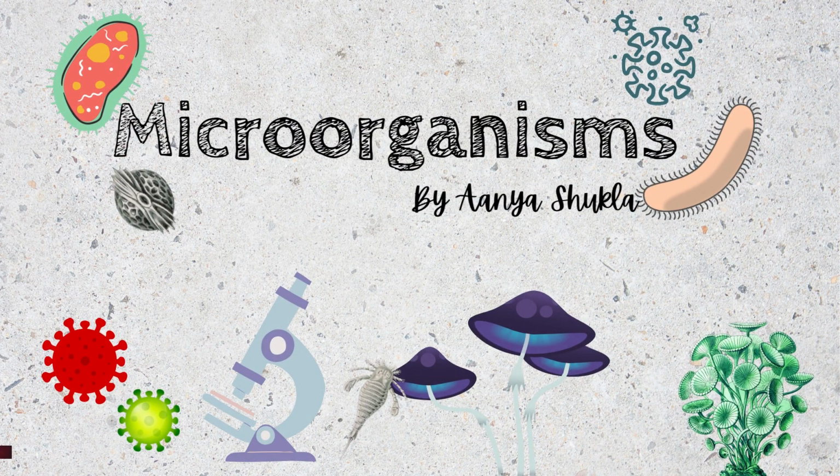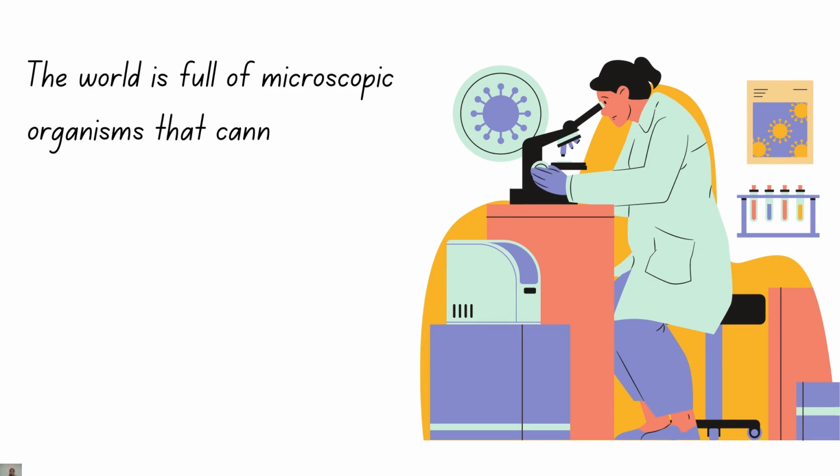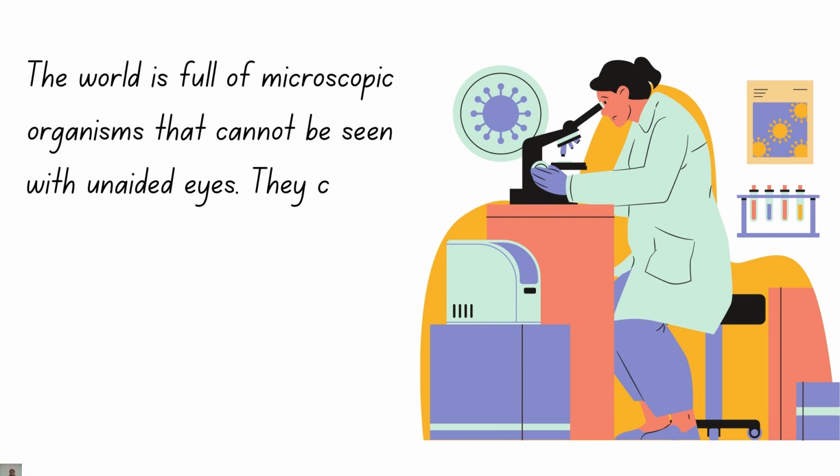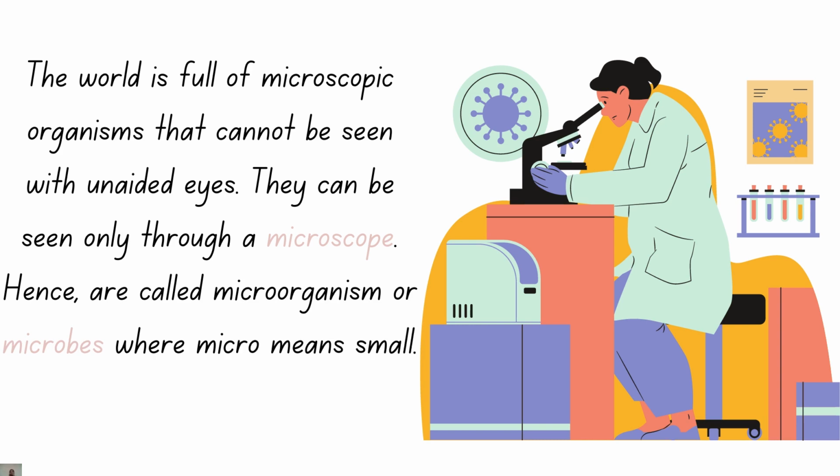Microorganisms by Aanya Shukla. The world is full of microscopic organisms that cannot be seen with unaided eyes. They can be seen only through a microscope, hence are called microorganisms or microbes, where micro means small. Microscope is an instrument that magnifies objects. It was first invented by Zacharias Janssen.